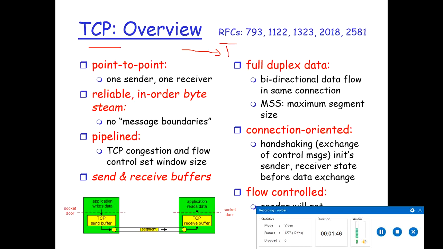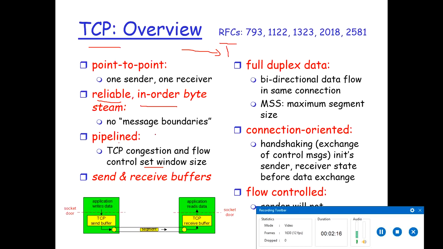It is a reliable in-order byte stream. So it's a reliable protocol, and it transmits the bytes or the data in order. So the data, how it is sent, it will be received in the same order at the receiver. There are no message boundaries. It's a pipeline. TCP congestion and flow control set the window size. We learned about the pipeline protocols.